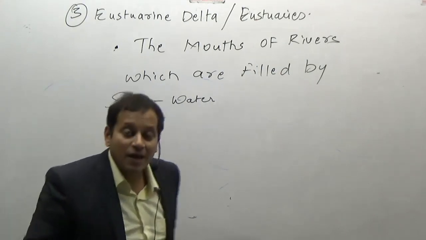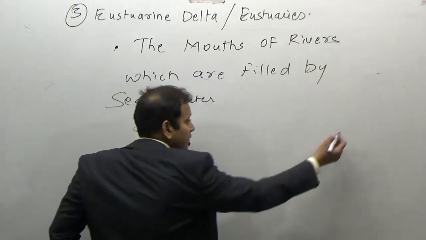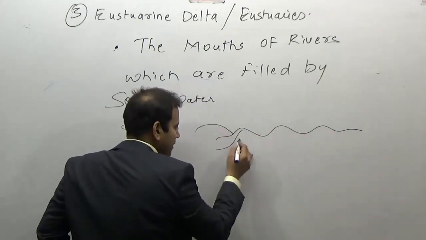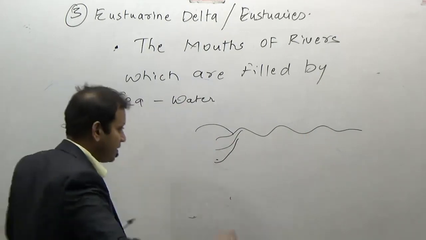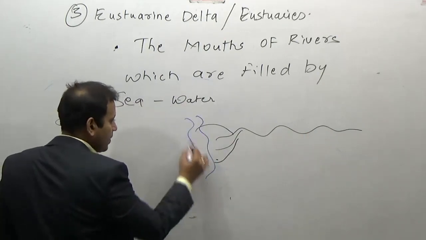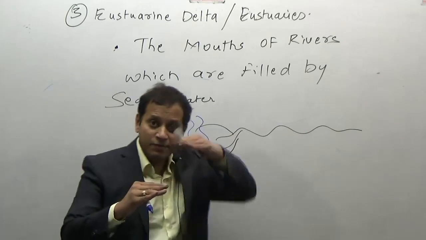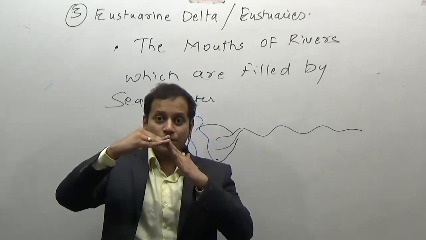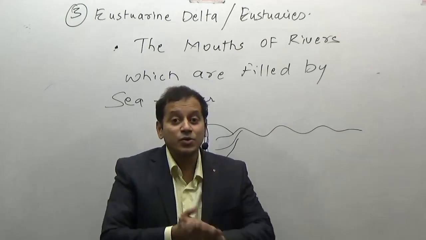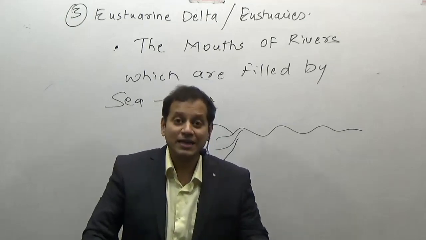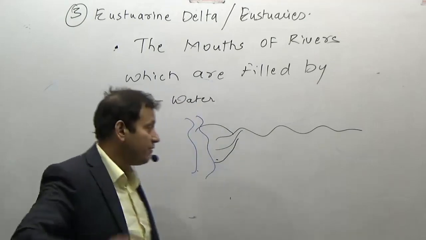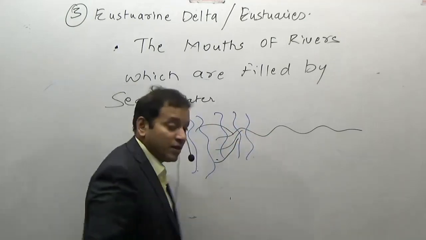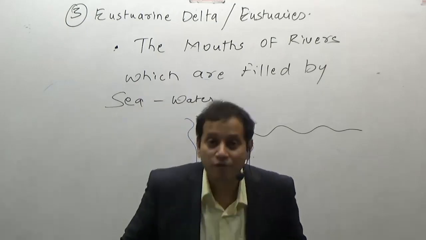Example here: if there is a river which was flowing once upon a time, forming a large delta and going into the Arabian Sea. Now, due to the tilting of the land downwards, or due to the rifting of the land, due to faulting, the sea water entered inside the river, and now it is an estuary. It does not form a delta.